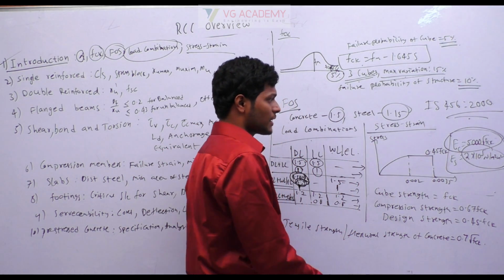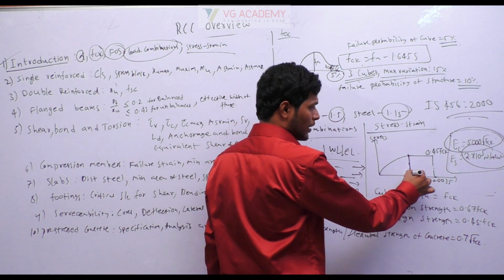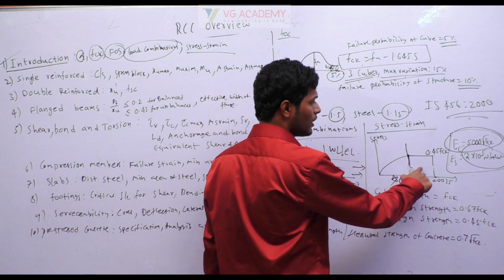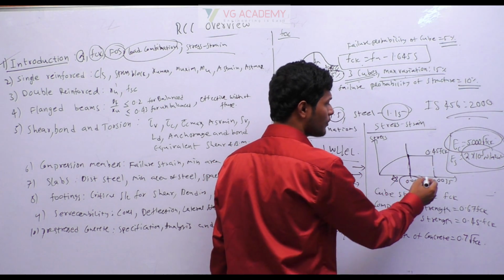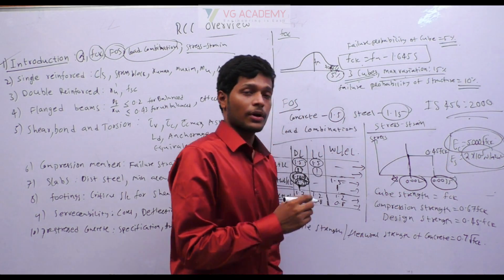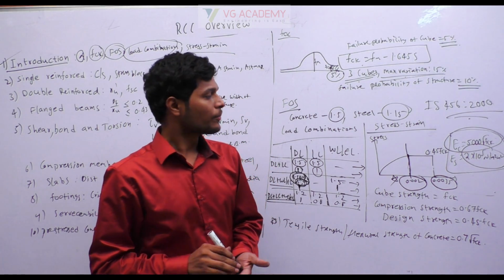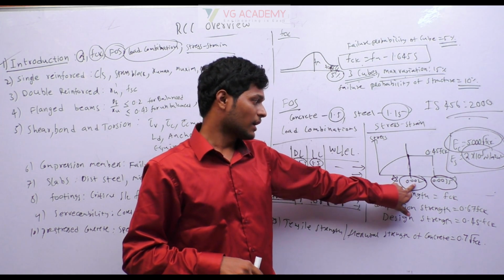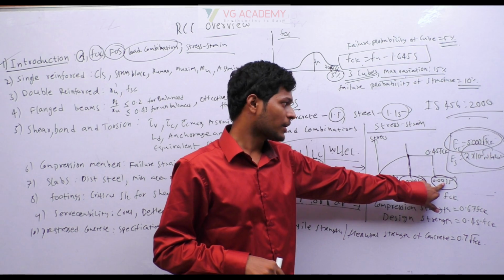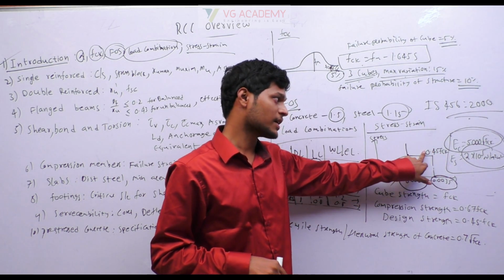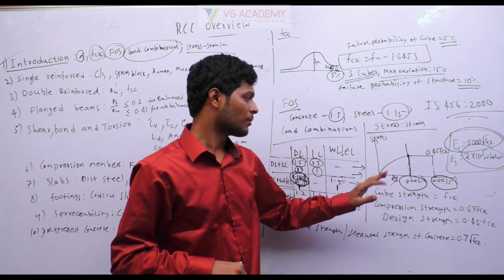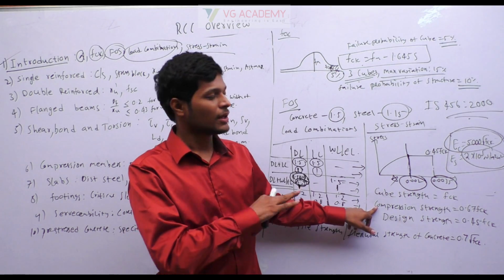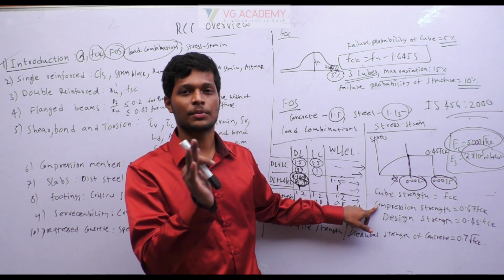Next, if you observe the stress strain diagram of concrete, the concrete will yield at 0.002 strain, an important value. This is called yield. After yield, there will be no rise of stress, only strain will be there. This is the failure point. Okay. So this is for the bending case, not compression. So yield at 0.002 strain and failure at 0.0035 strain, and design strength is 0.45 FCK. Okay. Remember, cube strength is FCK, compressive strength is 0.67 FCK. Okay. It is based on the concept of cylindrical strength.